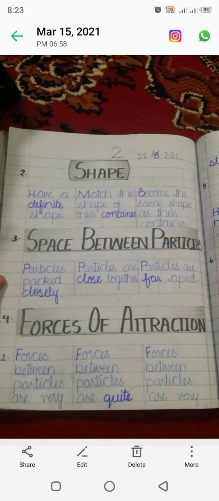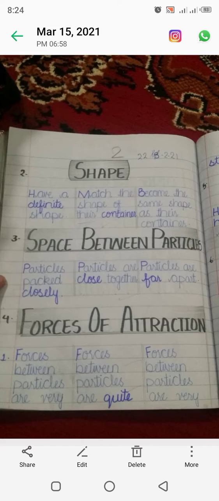Space between the particles: you know about that, the solid is packed closely. Clear? The particles are very closely packed, while in case of the liquid, the particles are close together. There is some space between the particles of the liquid, while when we are talking about the gas there is a lot of space between the particles, and they are very far apart from each other.